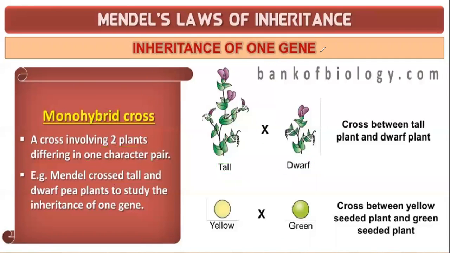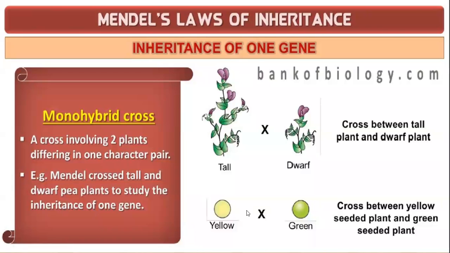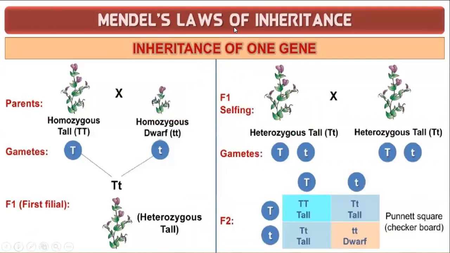Okay, we have 10 minutes only remaining in the class. Guys, look at the slide. For example, tall and dwarf: a cross between a tall plant and a dwarf plant, or a cross between a plant having yellow seed and green seed. We are going to do the cross now. Get ready with your textbook or notebook. Better a notebook or a sheet of paper.